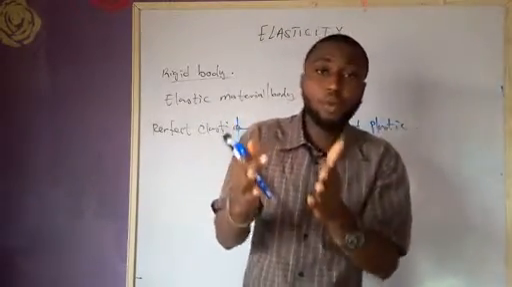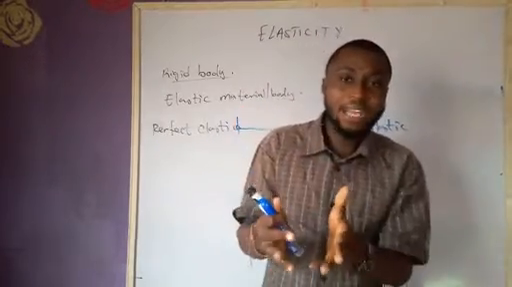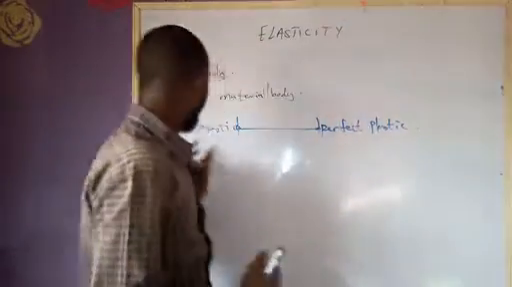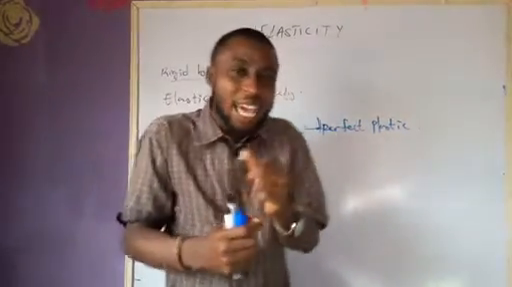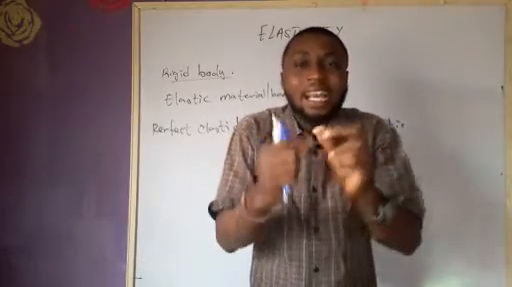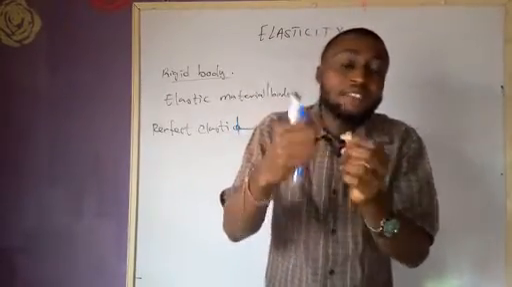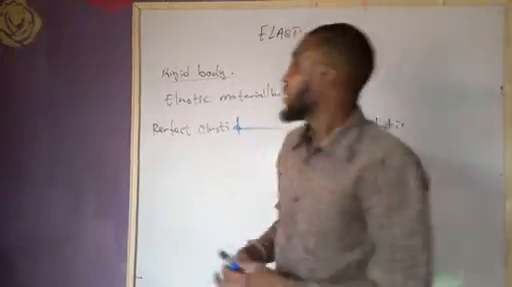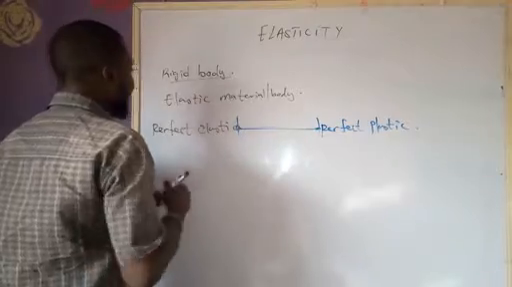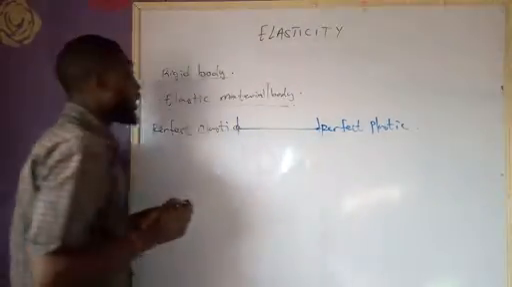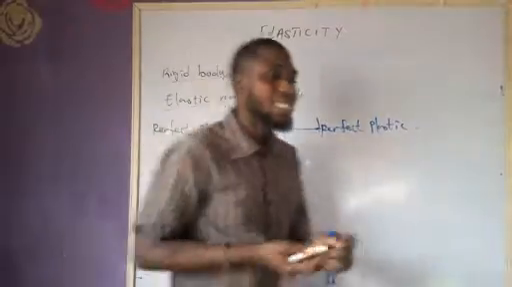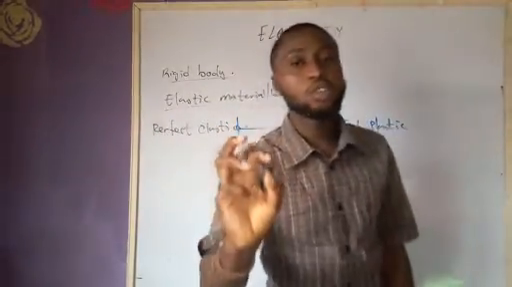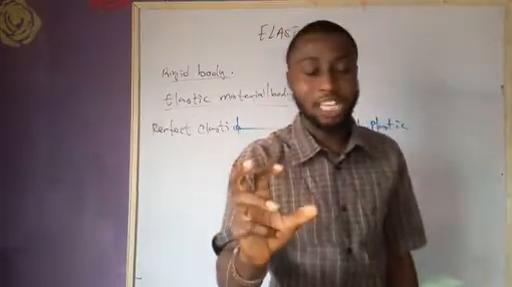So a perfect plastic will maintain its altered shape or size after the force of deformation has been what? Removed. But a perfect elastic will regain its original shape or size after the force of deformation has been what? Removed. So I said that an elastic body is any body that regains its original shape or size after the force of deformation has been removed.